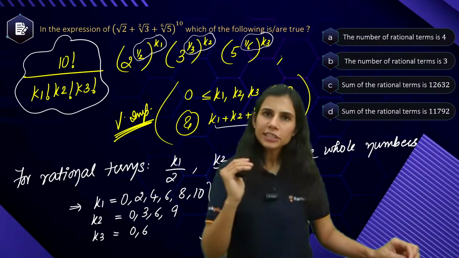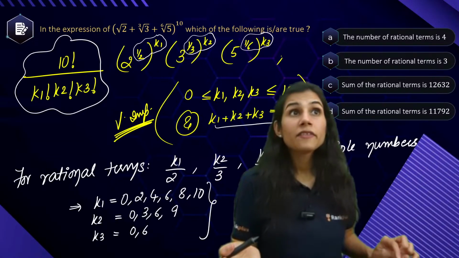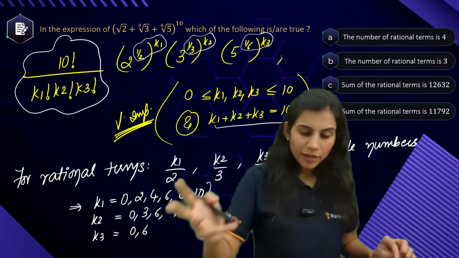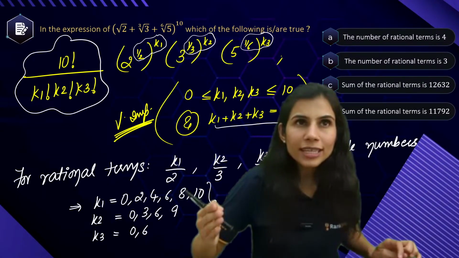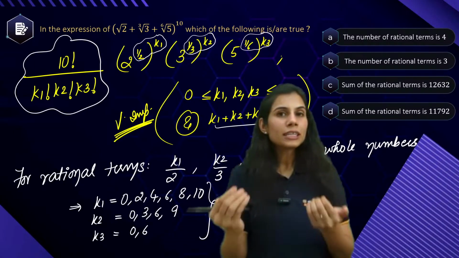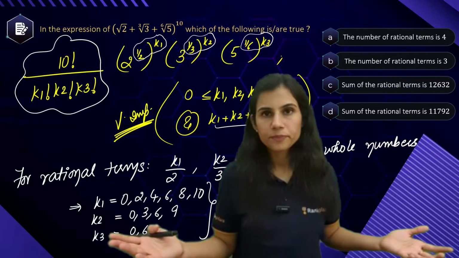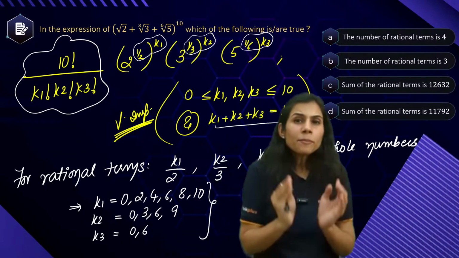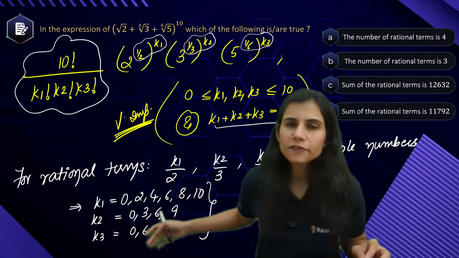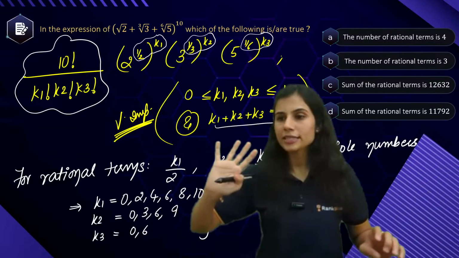k1 by 2, k2 by 3, k3 by 6. For k1 by 2 to be a whole number, k1 has to be a multiple of 2. But k1 is allowed to be between 0 and 10, so k1 can be 0, 2, 4, 6, 8, 10. Similarly, k2 has to be a multiple of 3 and between 0 and 10, so k2 can be 0, 3, 6, 9. k3 has to be a multiple of 6, so k3 can be 0 and 6. Now I want some combination of k1, k2, k3 from here which also satisfies k1 plus k2 plus k3 equal to 10, because only then will it be acceptable.